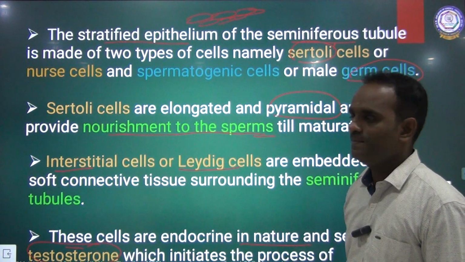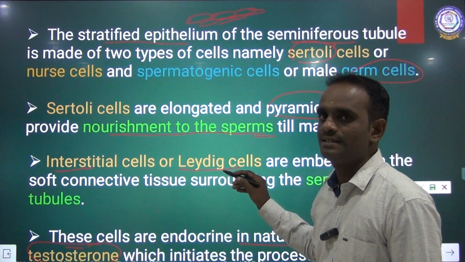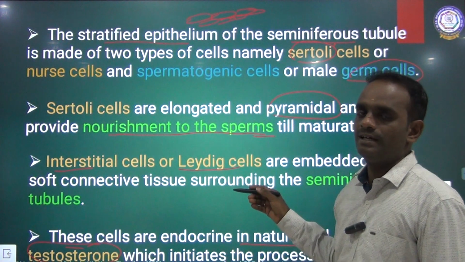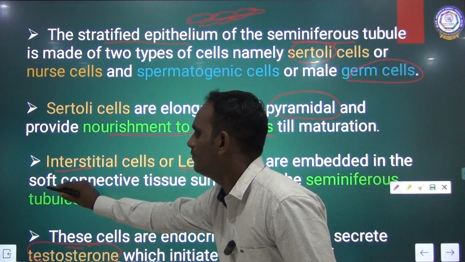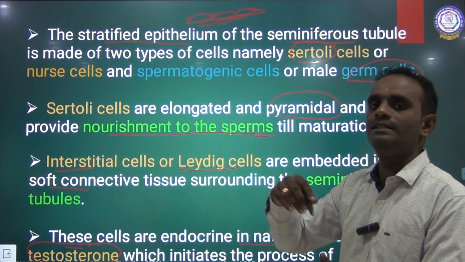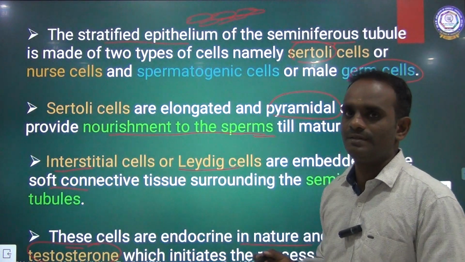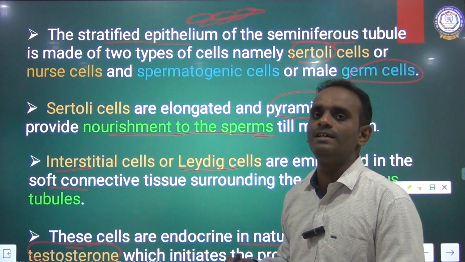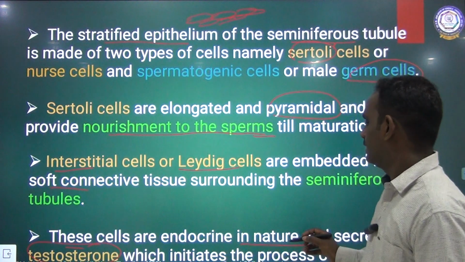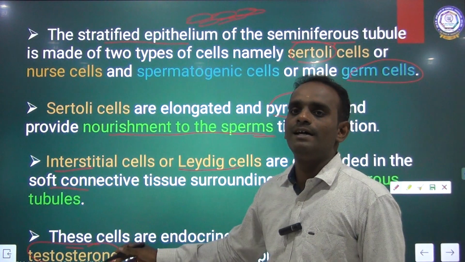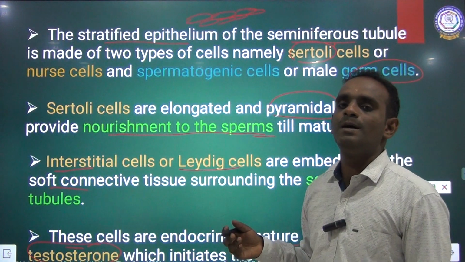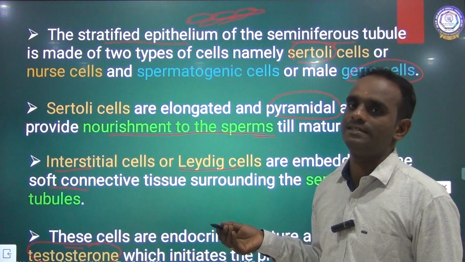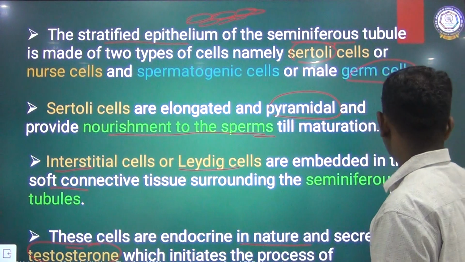The Leydig cells are endocrine in nature. These Leydig cells are embedded in the soft connective tissue surrounding the seminiferous tubules. Their main function is to secrete a hormone called testosterone, and they also initiate the process of spermatogenesis. Clear? Yes.